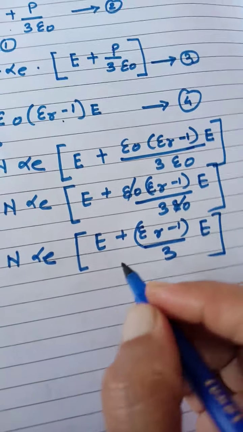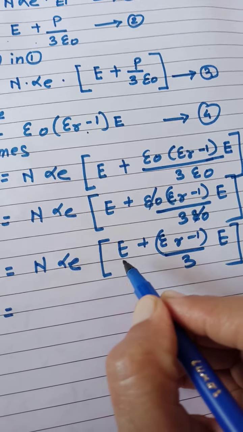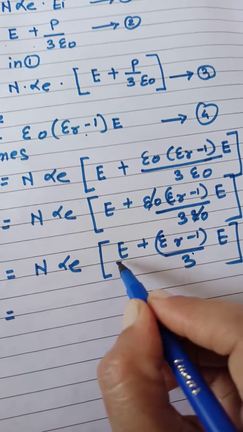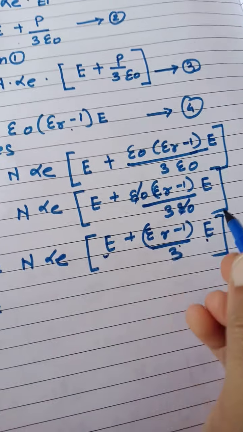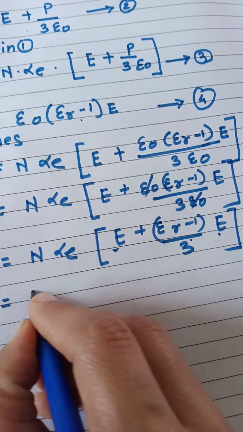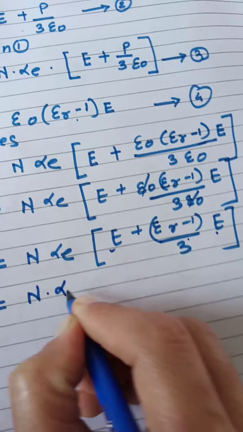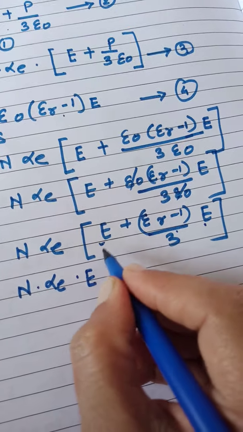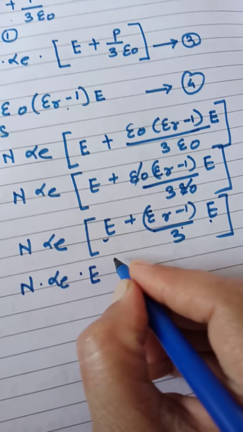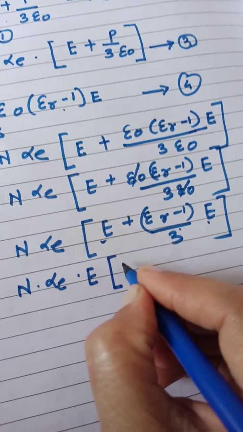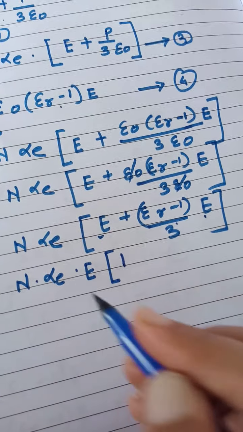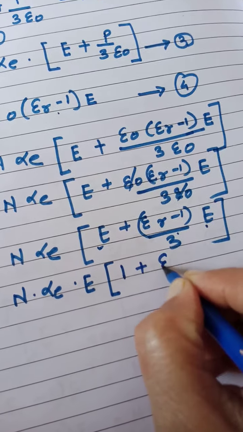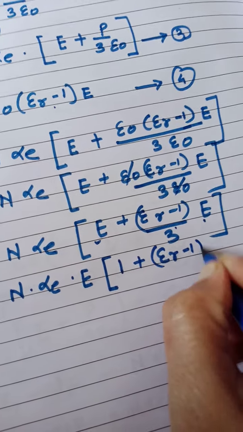Again, when observing clearly this equation, what is your common parameter from these two terms? E in this term also, in this term also. So E also get come out from the bracket as a common factor. So n alpha E as it is, in E from the bracket taken as a common. So in the bracket what remains instead of the E, 1 is there because E taken as a common from the bracket outside, plus epsilon r minus 1 as it is upon 3.